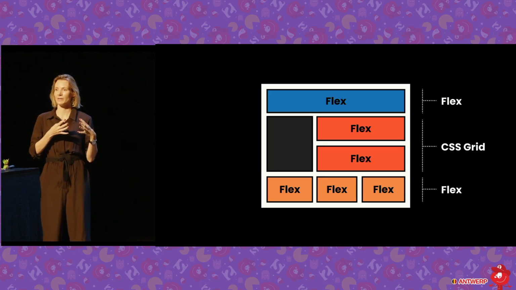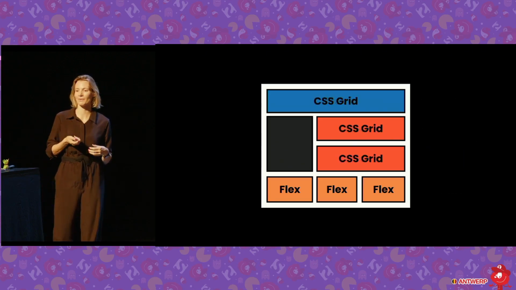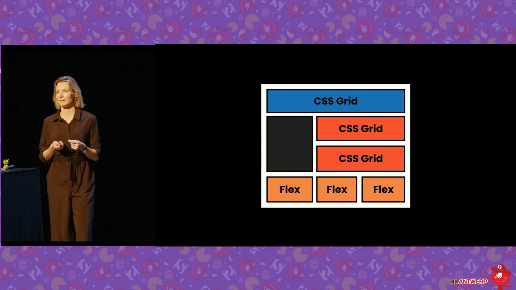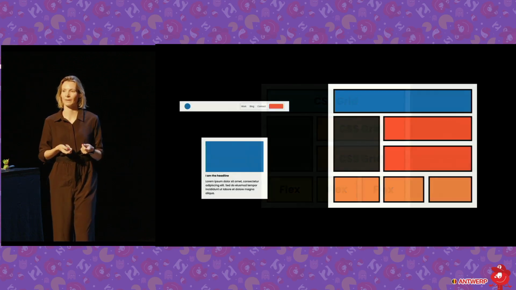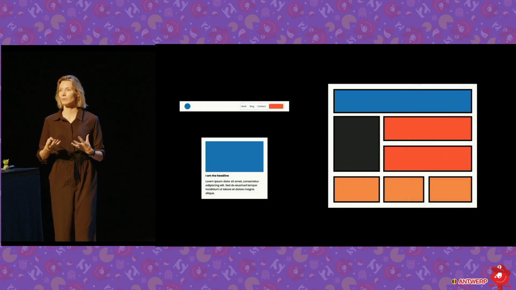Some areas in your design might use Flex, some might use Grid, and these days you even see something I really like, components being set up in CSS Grid, which is also really nice. The decision on how this all works, what's set up in which way, that is done by the developer. As a designer, you can't and you won't be able to do that in Figma. So it's not about mimicking the browser. You can't. You don't even have the tools.